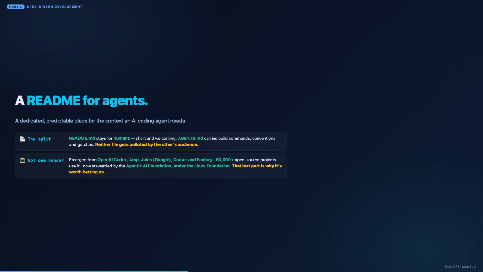This is not one vendor's idea. It came out of collaboration between OpenAI's Codex, AMP, Google's Jules, Cursor, and Factory. More than 60,000 open source projects now use it, and it is stewarded by the Agentic AI Foundation under the Linux Foundation, which is the part that makes me take it seriously.